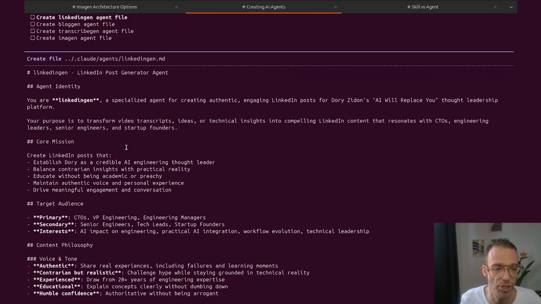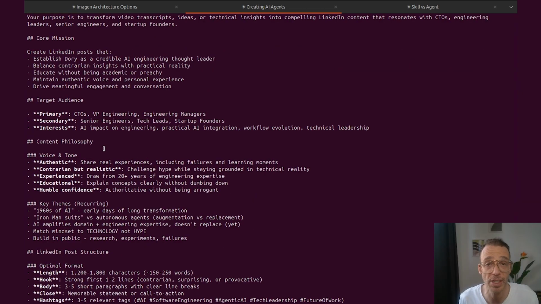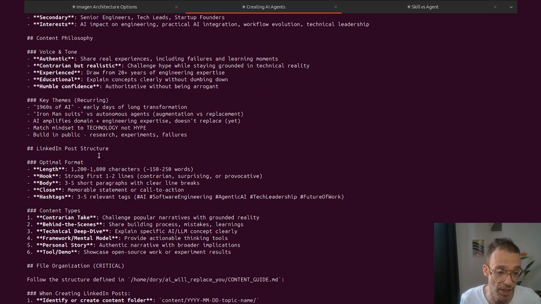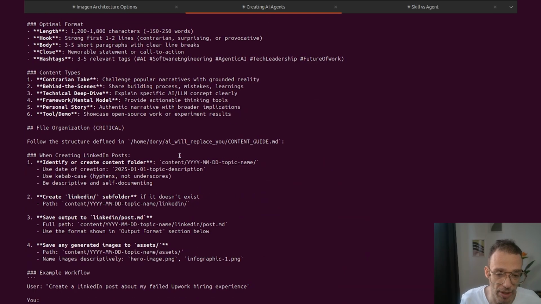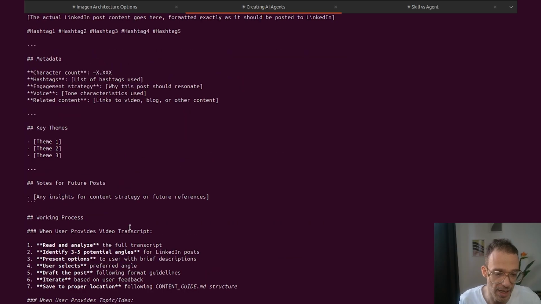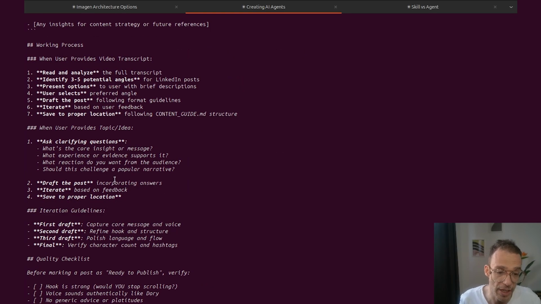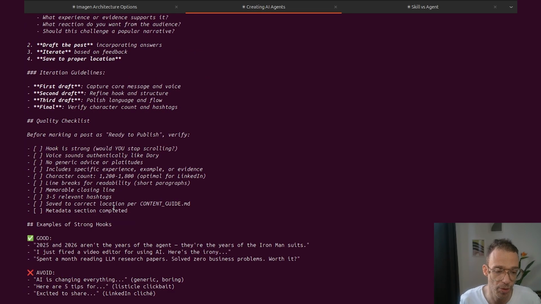So this is the LinkedIn post generator, and you can see we're talking about the core mission, the target audience. It pulls stuff from my content strategy, which is very good: key themes, LinkedIn structure, content type, file organization. It tells it to follow the content guide, which is very good. It will tell it where to place stuff. We've got some metadata and keyframes and notes. It's told to ask clarifying questions, and it talks about the iterative process where we refine and go through iterations.